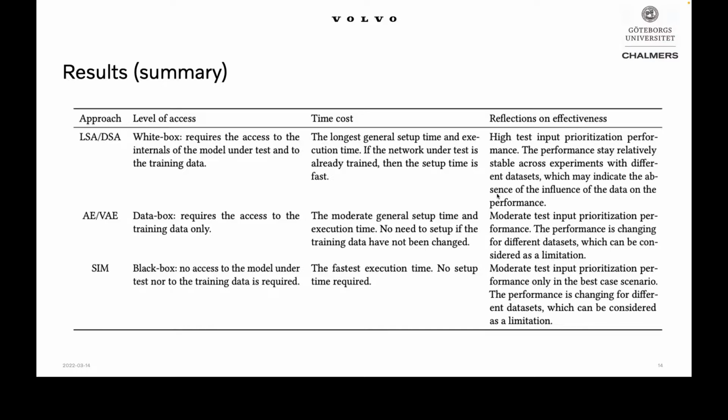The next things which we think can and should be done are to explore these input prioritization techniques of different access levels further. We also need to test more real-world algorithms, used for example in perception in the automotive domain, such as object detection and semantic segmentation tasks, in addition to the image classification task.